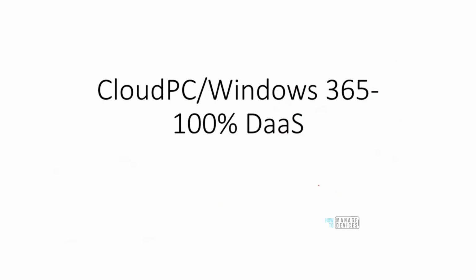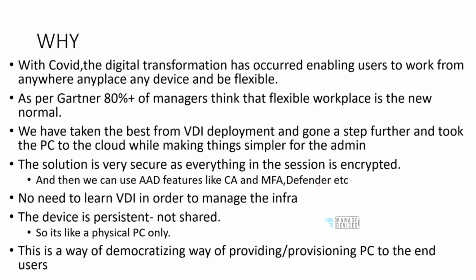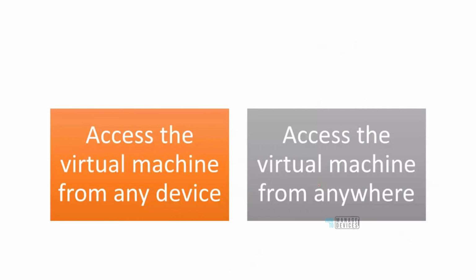Okay. Now let's talk about Cloud PC or Windows 365. Until now, we have spoken about the traditional VDI where everything was managed by the IT admin. Then we spoke about WVD or AVD where some components were managed by the IT admin and the rest was managed by Microsoft. And now we are going to talk about Windows 365 or Cloud PC. The need for Windows 365 or Cloud PC, well, we already know why this is needed, right? This is needed to establish desktop virtualization. Okay, so I'm just going to skip these slides.